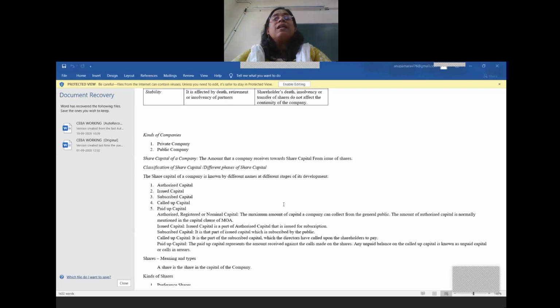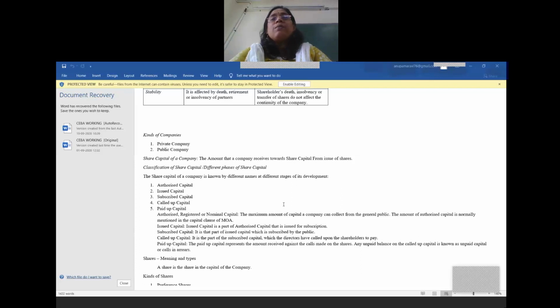Now, when the company asks the shareholders to pay, some of the shareholders may not pay the amount due when it is called by the company. Out of 40,000 shares applied for, let us say only 30,000 shareholders have paid 4 rupees. The remaining 10,000 shareholders have not paid 4 rupees. So 10,000 into 4 is what the company has not received. They have received 30,000 into 4, so 1,20,000 is what the company has received. This part of the capital which is received by the company is called the paid up capital.